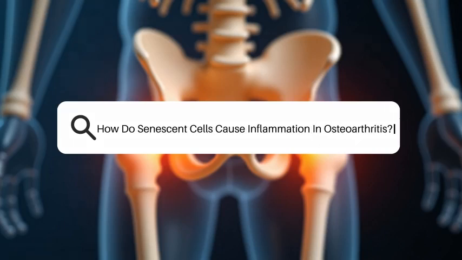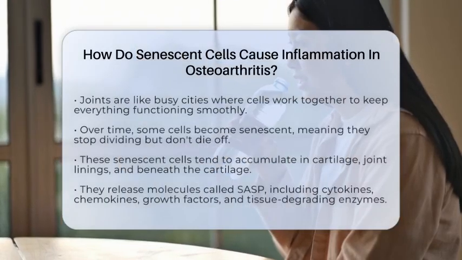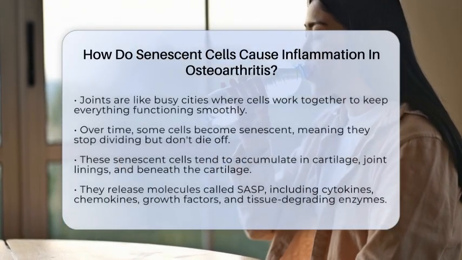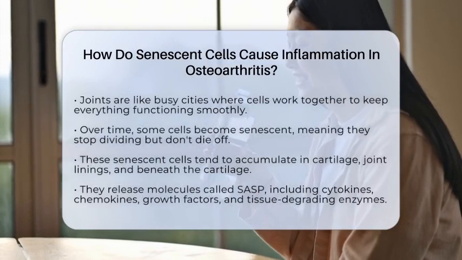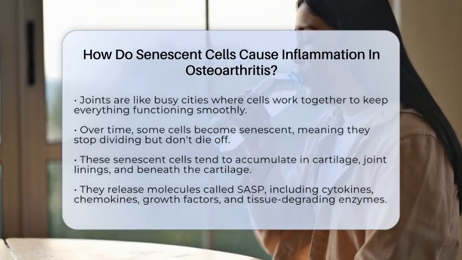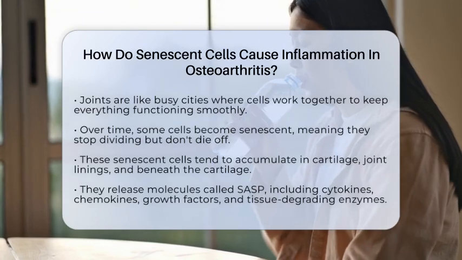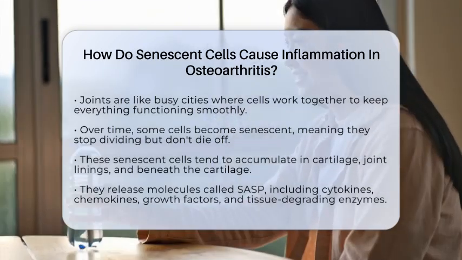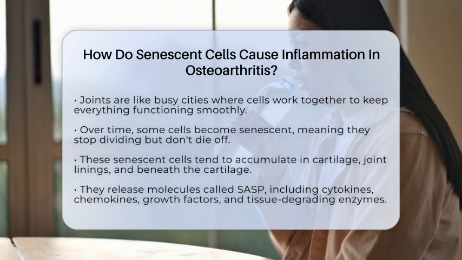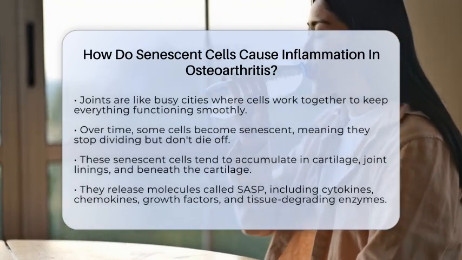How do senescent cells cause inflammation in osteoarthritis? Imagine your joints as busy cities where cells work together to keep everything running smoothly. Over time, some of these cells stop working and become what we call senescent cells. These cells don't die off like they should. Instead, they stay in place, but they change how they behave.